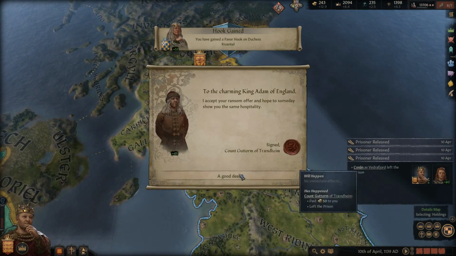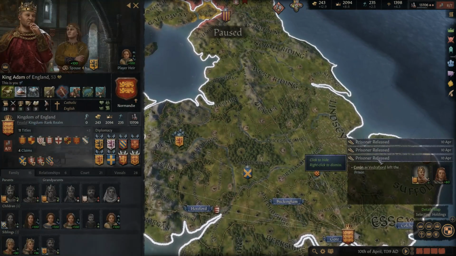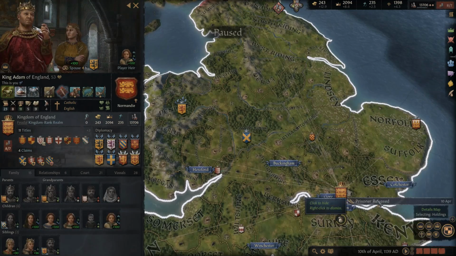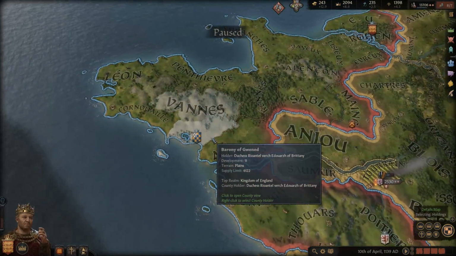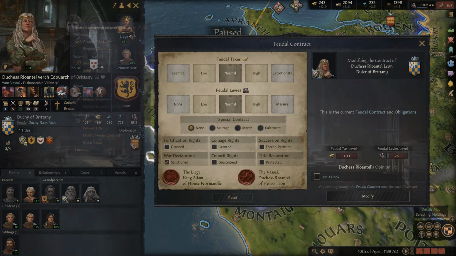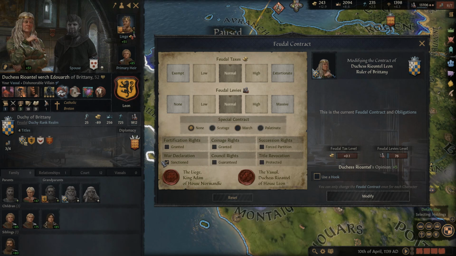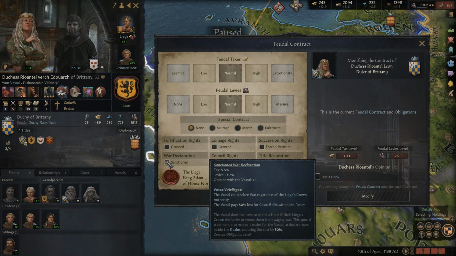And then we've gotten the hook on her. So we could now change up her feudal contract again if we wanted to. Change it up, and we could even take the war declaration away from her. I don't think this gave her any right to... Yeah, it doesn't give her any right to declare war on us.